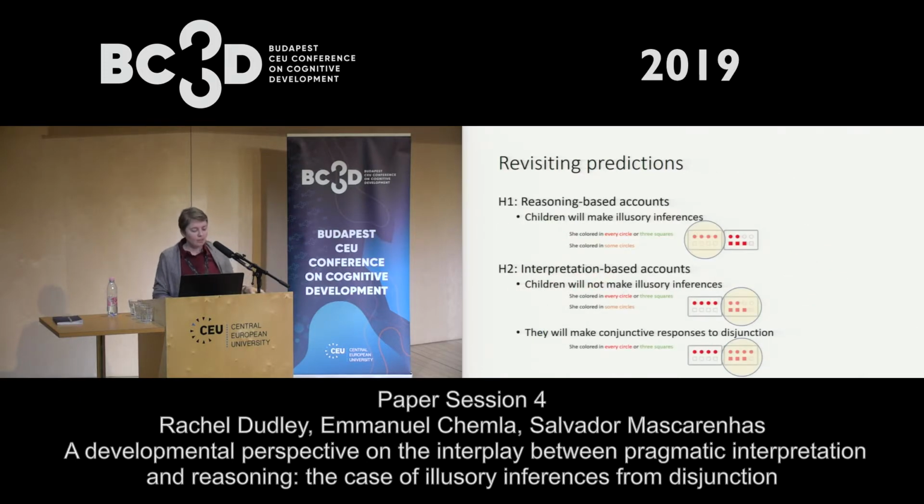Okay, so to revisit our predictions very quickly, the reasoning-based account would say, because you don't have much room for developmental differences here, children should make illusory inferences. That prediction was not borne out. Children didn't prefer the image on the left in this pair. In fact, they preferred neither of the images. In contrast, interpretation-based accounts say that children shouldn't make illusory inferences because they should have conjunctive responses to disjunction. This first prediction was partially borne out. So of course, children didn't make illusory inferences because they didn't prefer the image on the left, but they had no preference here. So depending on how you think about it, that prediction was borne out, or wasn't. But we did find that they did make conjunctive responses to disjunction.